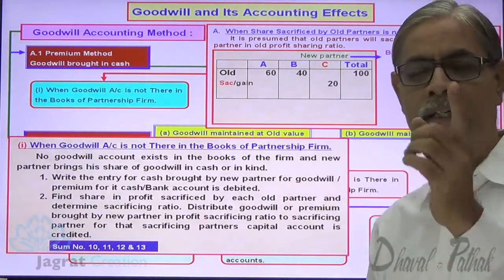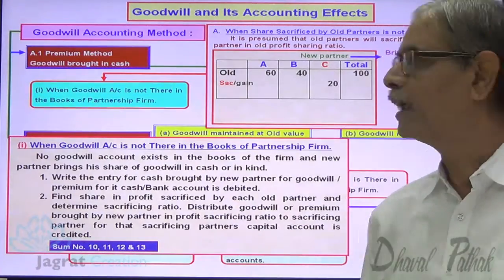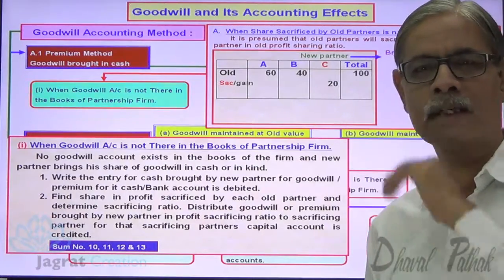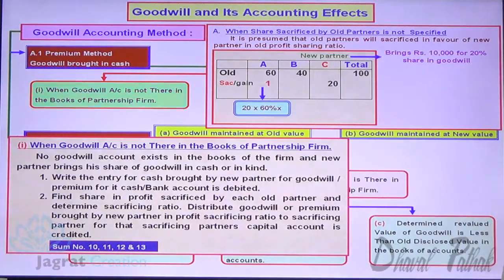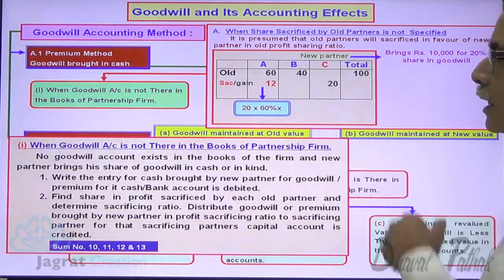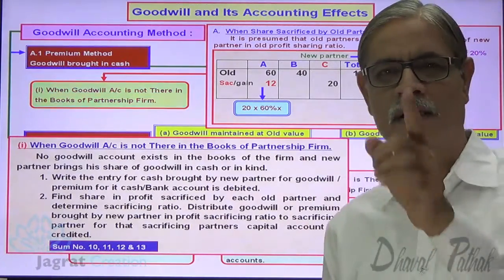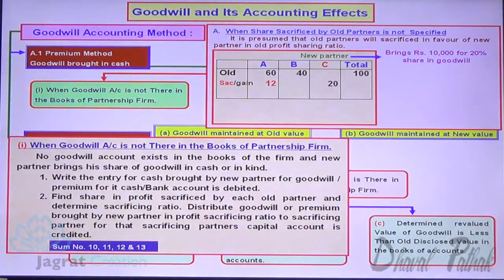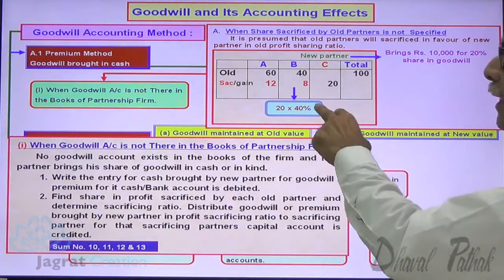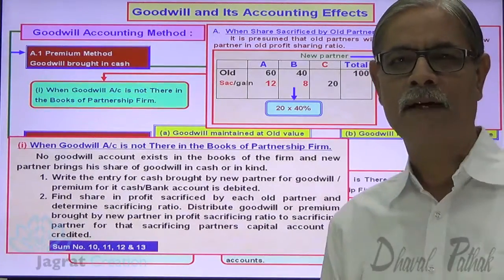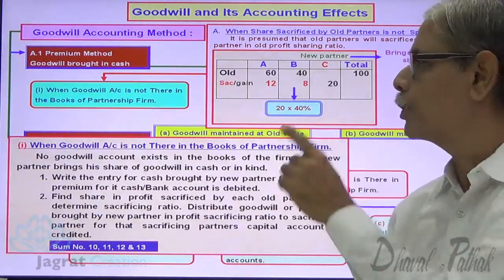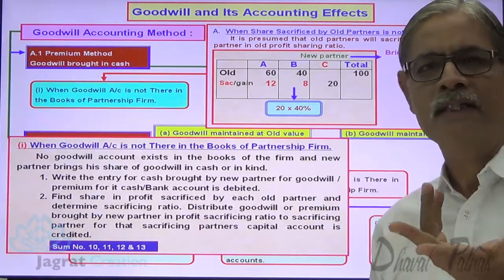A sacrificed 60% of 20. B sacrificed 40% of 20. So sacrifice of A is 20 into 60%, 12% is the sacrifice of A. And the sacrifice of B is 20 into 40%, 8% is the sacrifice of B. Sacrificing ratio is 12:8 or 60:40, same, 3:2.